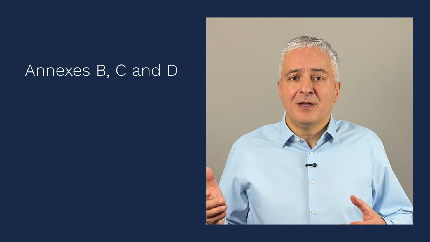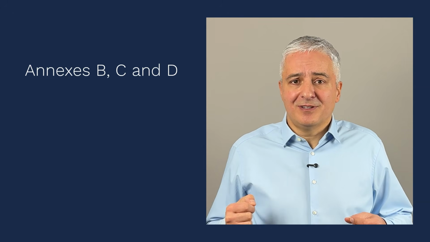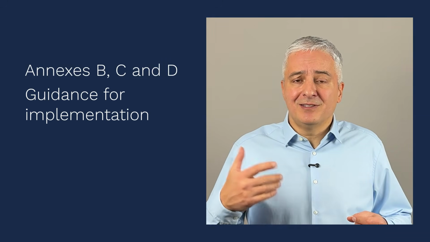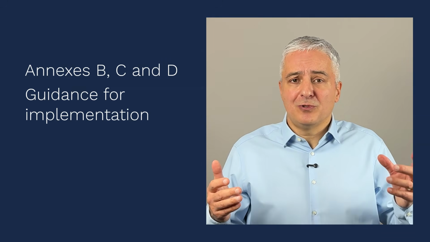There are also some differences in annexes. So ISO 27001 has only this Annex A, whereas 42001 has also annexes B, C, and D. And Annex B is especially important because it provides guidance on how you can implement the controls from Annex A. So whereas in 42001 Annex A you have a control with a very short definition, very short requirements, in Annex B, for each of these controls, you have, let's say, half a page or a full page of explanation of how this control could be implemented.